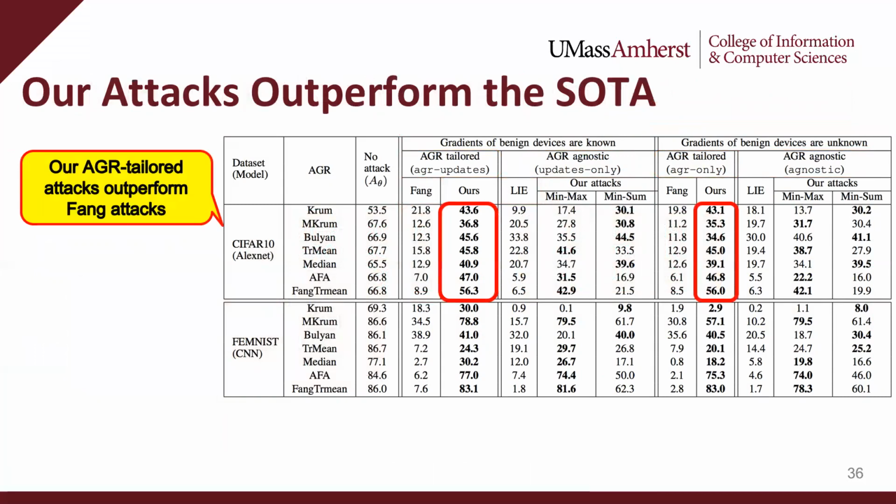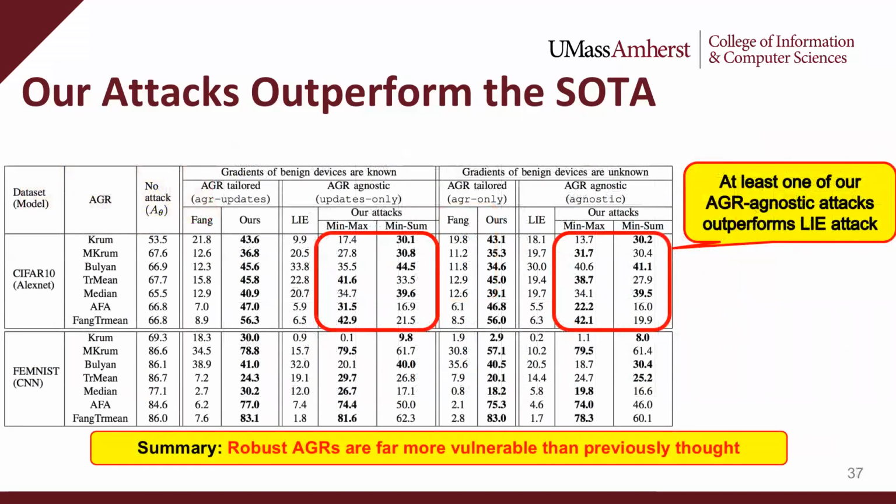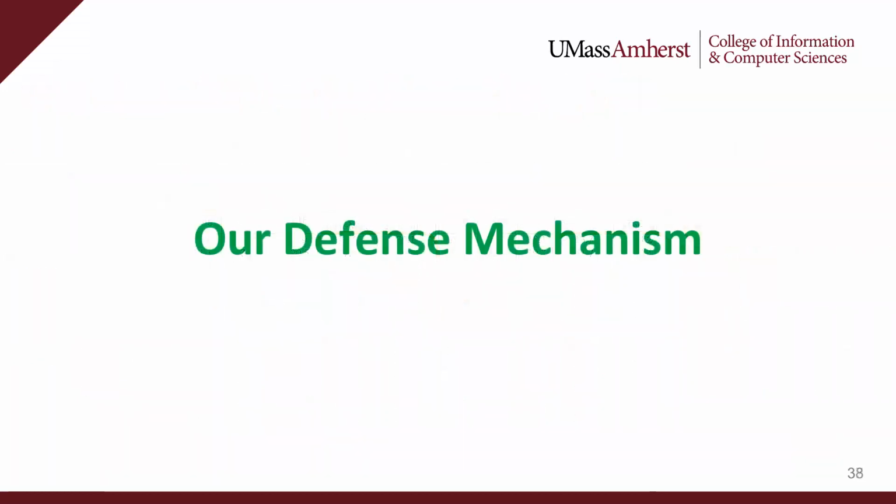As we can observe in the given results, for both CIFAR-10 and FEMNIST, our AGR-tailored attacks have significantly higher impact compared to the state-of-the-art FANG attacks across all the threat models. Similar to the aggregation-tailored attacks, our AGR-agnostic attacks have significantly higher impacts compared to the state-of-the-art LIE attacks across all of the threat models. For more details on the comparison and reasoning behind the superiority of our attacks, please check the main paper.